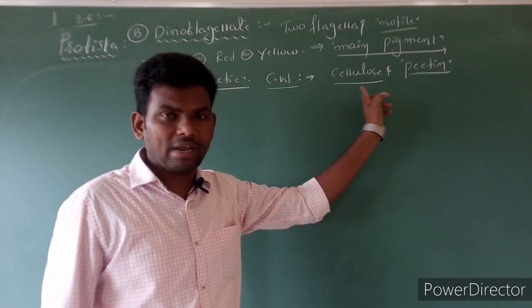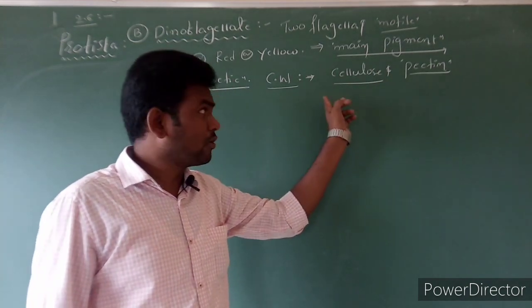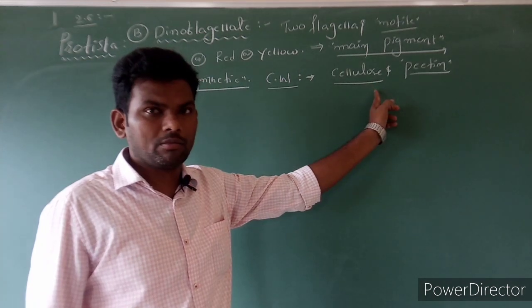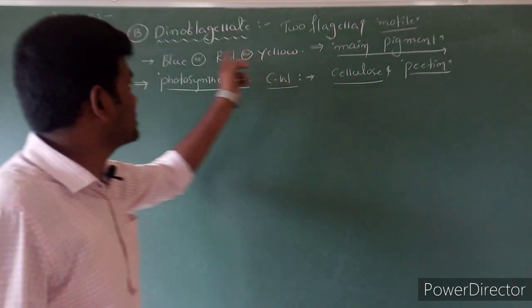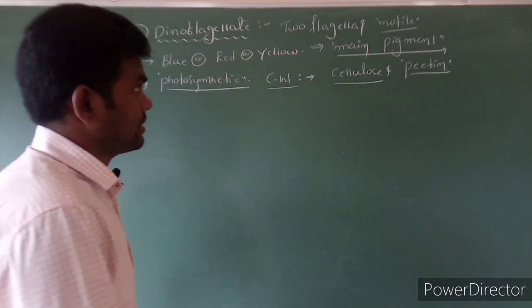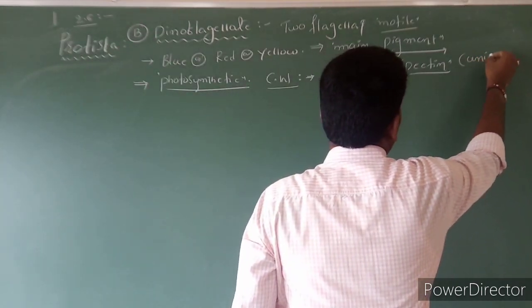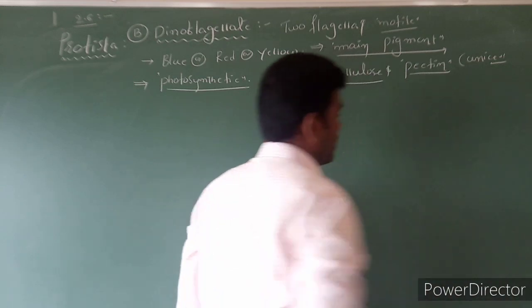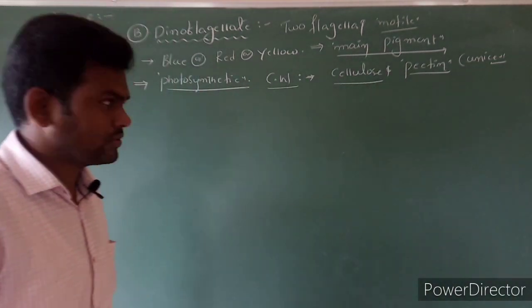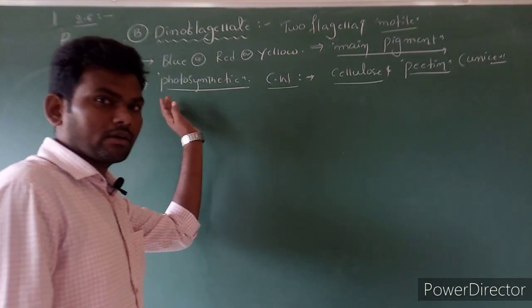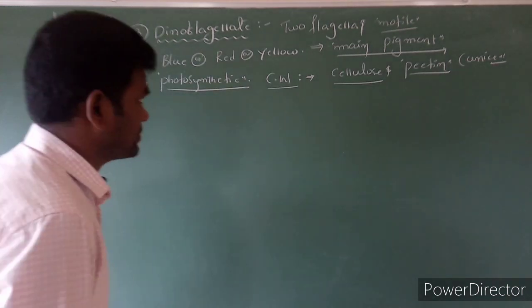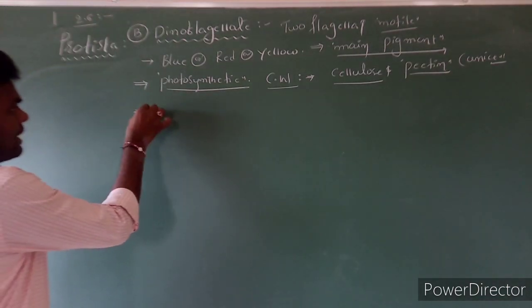These are all plant characters only, but we can't group it into the plant kingdom because it is unicellular eukaryotic in nature. So that's why these belong to Protista.